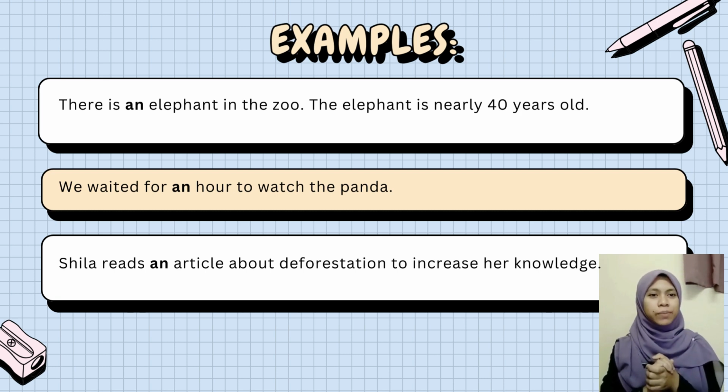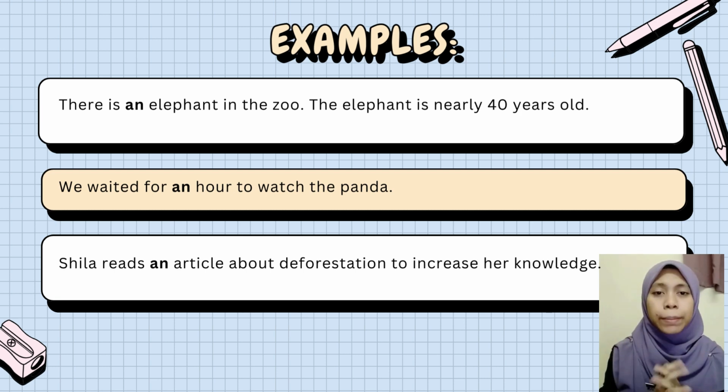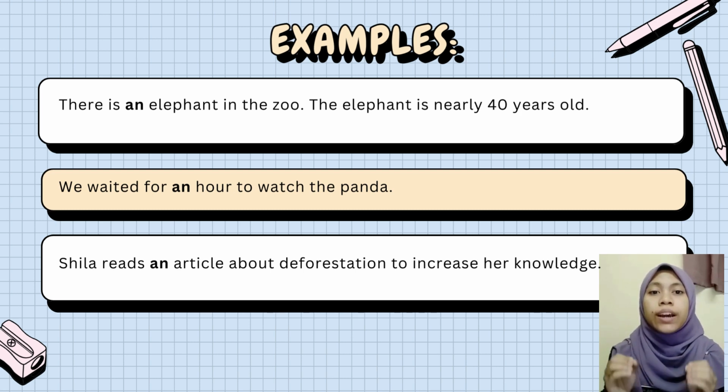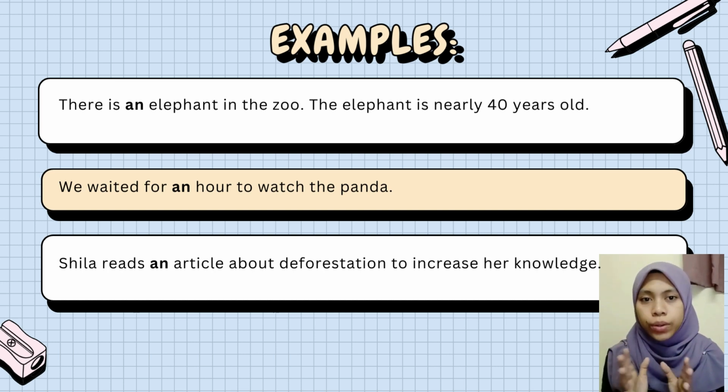Okay, let me explain. Remember, students, we use "an" before a word that starts with vowel sounds. Remember, vowel sounds. Even though the word hour starts with H, we pronounce the word hour as "our", not "hour".